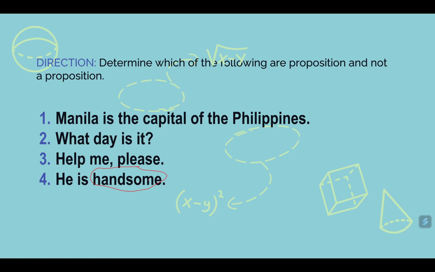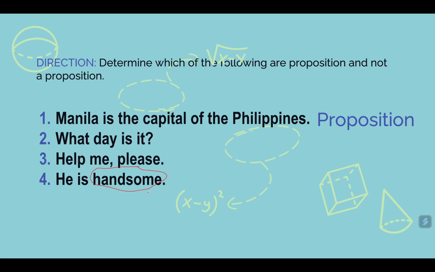Now, there are several ways of giving a criteria to evaluate that someone is handsome or not. The problem with handsome is that it is a vague word. It means that it is not specific, because there are certainly different criteria for being handsome. So it is an opinion. So we cannot evaluate it as either true or false. So for me, number 4 is not a proposition. But for philosophers maybe, they consider this one as a proposition.